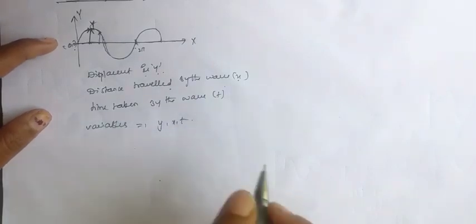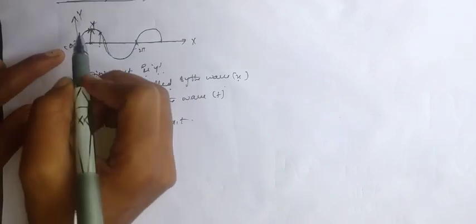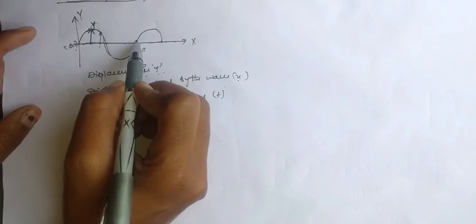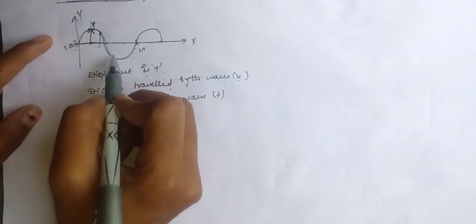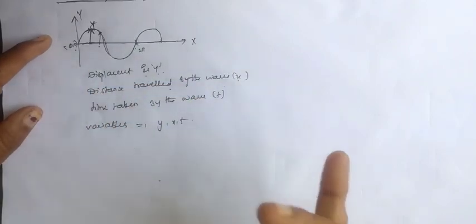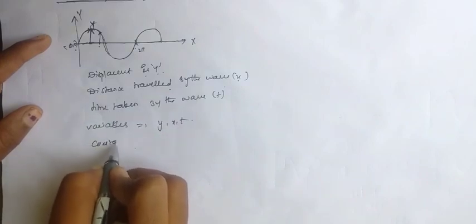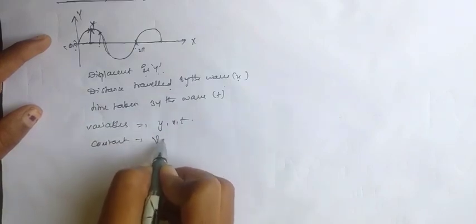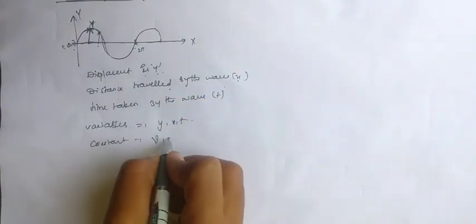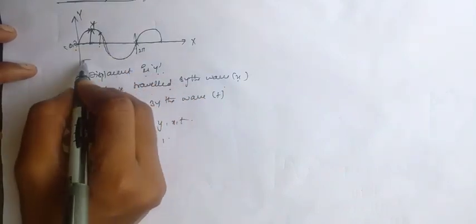But here omega does not change, the frequency does not change, because the frequency is the number of oscillations per second, and the oscillations will be the same. So we have some constants, and those constants are the frequency and the wavelength. From here to here the wavelength is lambda.